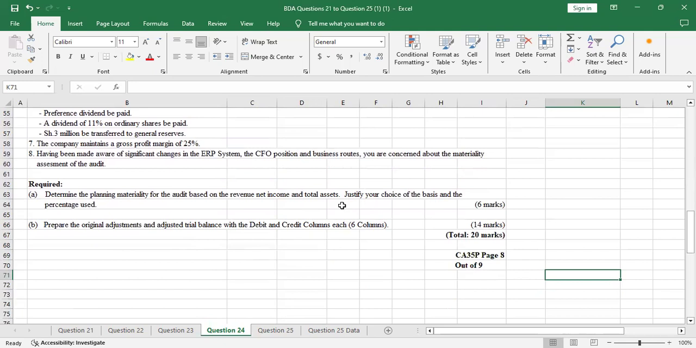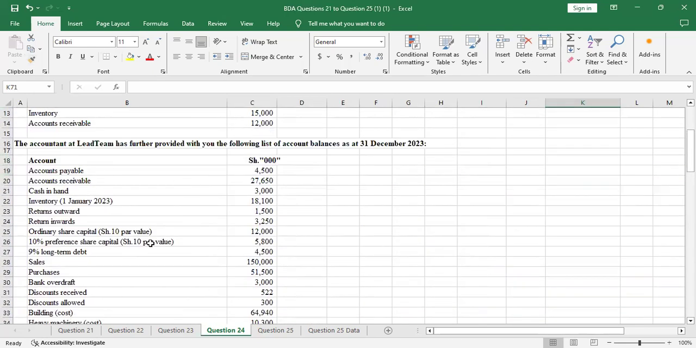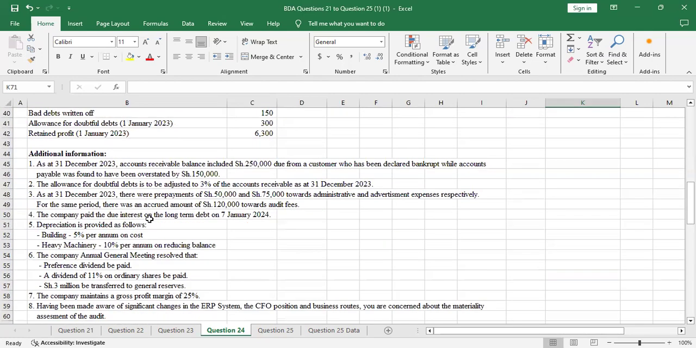Part B: prepare the original adjustments and adjust the trial balance with the debit and credit columns each. That's 6 columns. So we'll have the original trial balance, then we'll have the adjustments, then we'll have the adjusted trial balance after the adjustment. This trial balance will originate from the information provided by the accountant, because that's what you rely on when you are preparing the audit schedule.